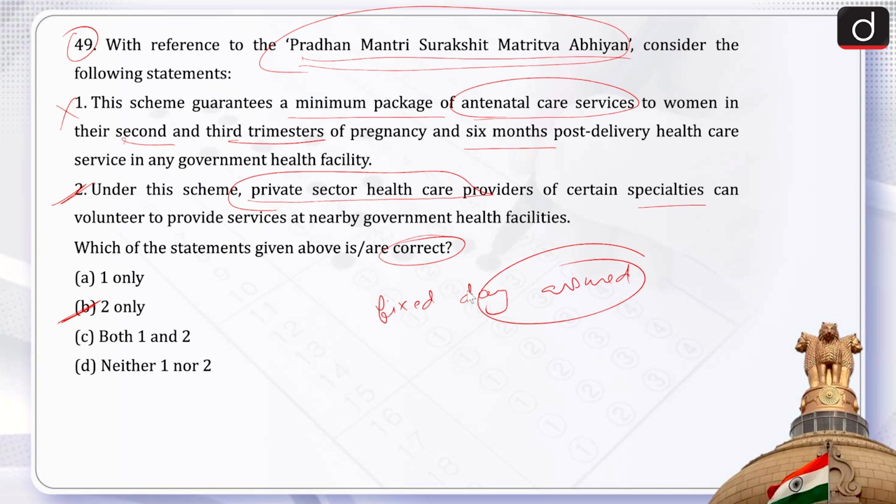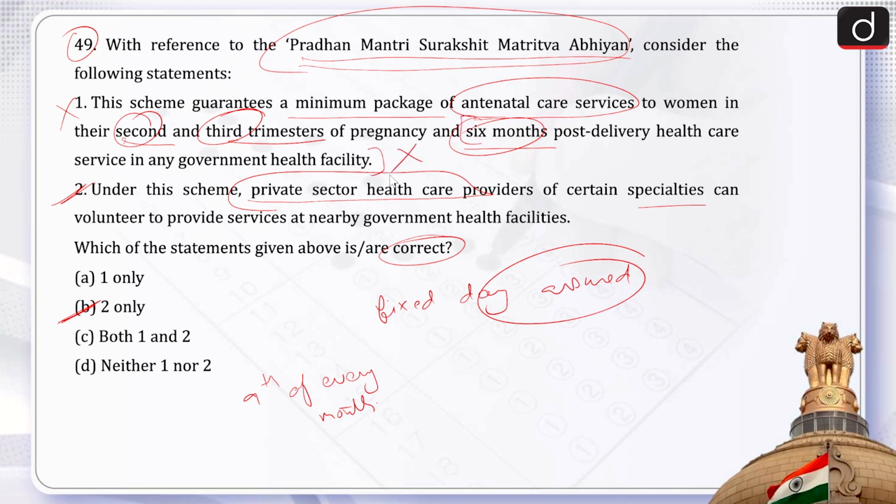Assured, comprehensive and quality antenatal care universally to all pregnant women, and the trimester is 2nd and 3rd, on the 9th of every month. As part of the campaign, a minimum package of antenatal care services is provided to the pregnant women in their 2nd and 3rd trimester at government health facilities. But the scheme does not provide 6 months post-delivery healthcare service in any government facilities. So this is not provided.